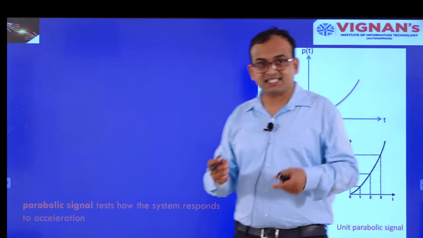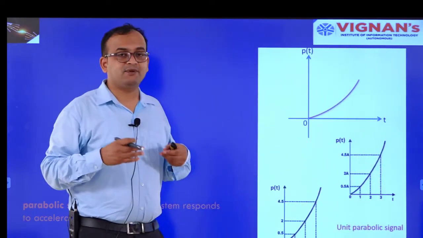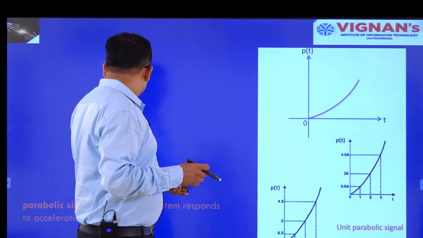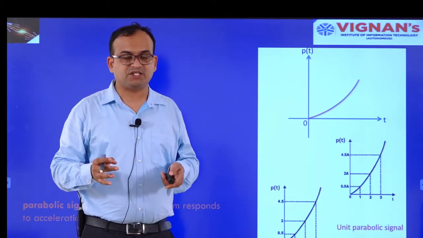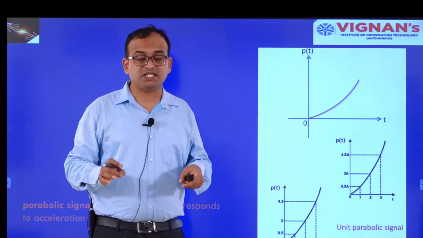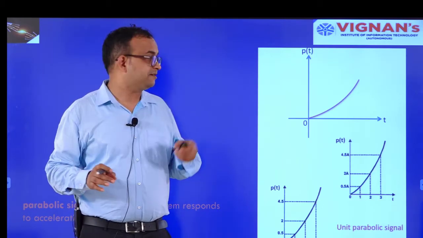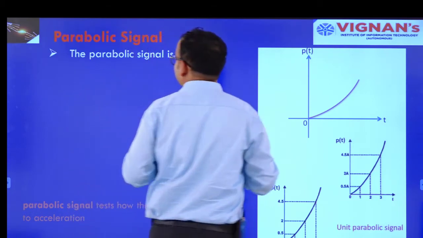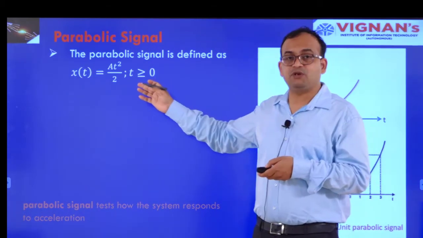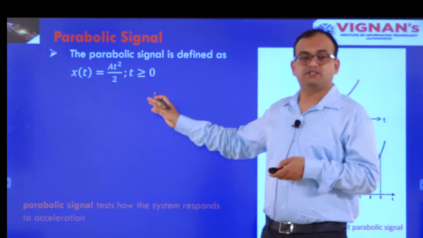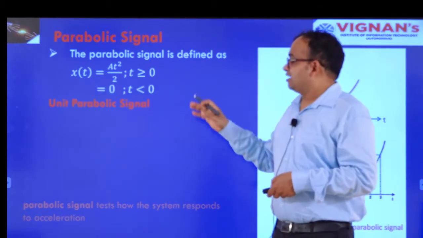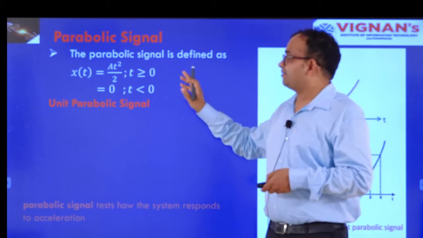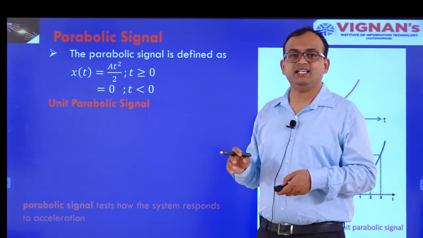Similarly, the next signal is the parabolic signal. Here also, the signal tests how the system responds to accelerations. So this signal is used in the case of accelerations. This is also discussed in your class. The general equation of the parabolic signal is x of t equal to a t square by 2, right? Now if you want the unit parabolic, just take the value of a equal to 1, so that you get the unit parabolic.